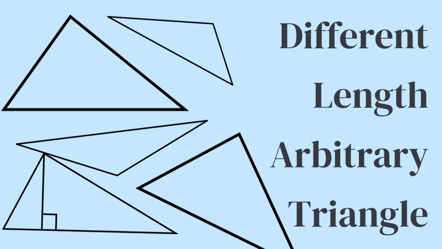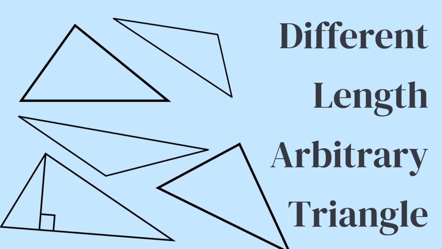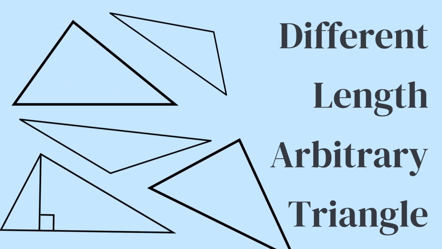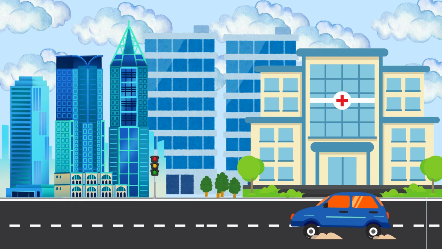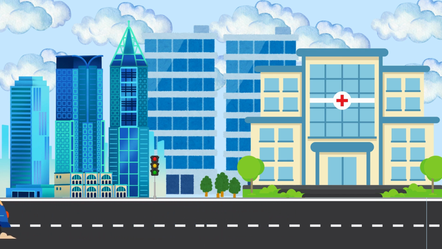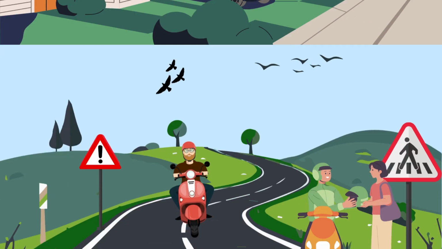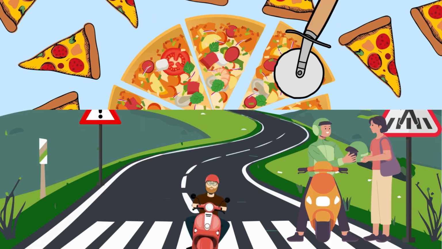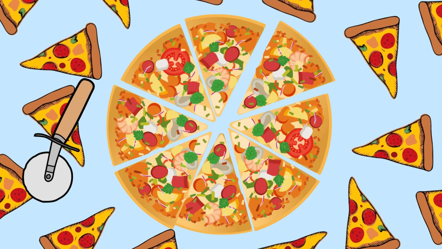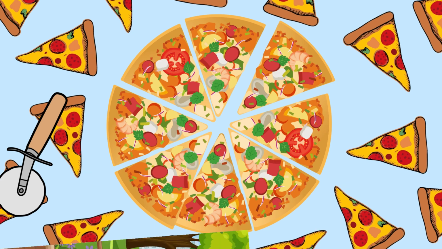And if all the sides are different lengths, it's called a scalene triangle, a free triangle that likes variation. What's even more exciting is that triangles are everywhere, from the shape of house roofs and traffic signs. Even when you cut a large pan of pizza, you will get a triangle shape in your pizza slice.